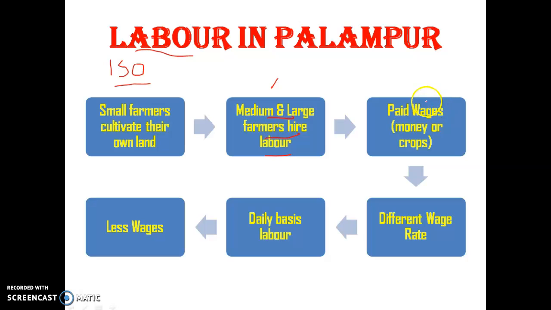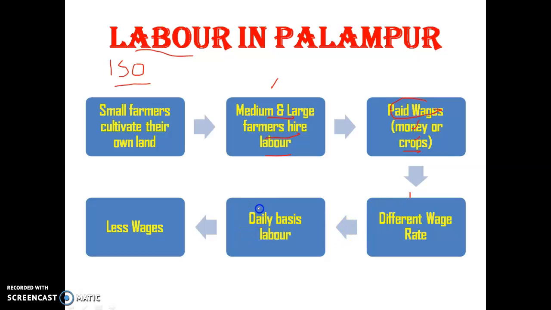The wages are paid on a daily basis, with money or with crops like wheat. There are different wage rates in Palampur, depending on region to region, crop to crop, and activity to activity, meaning farming activities.